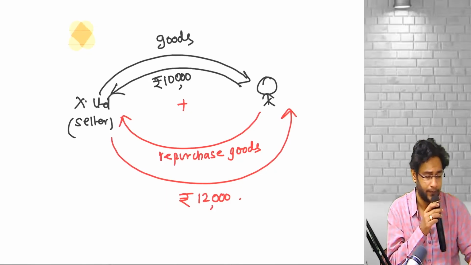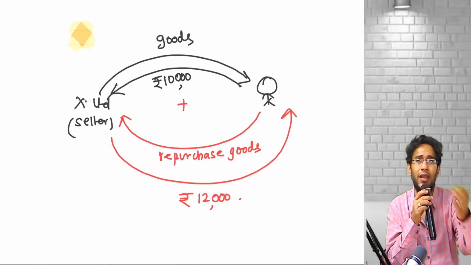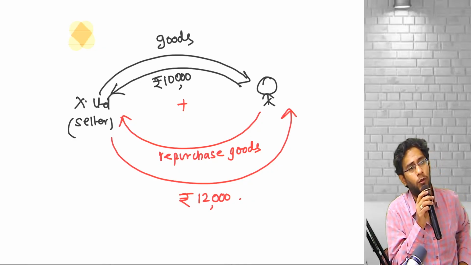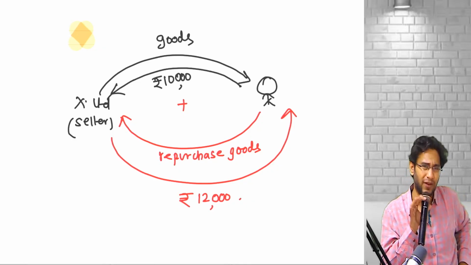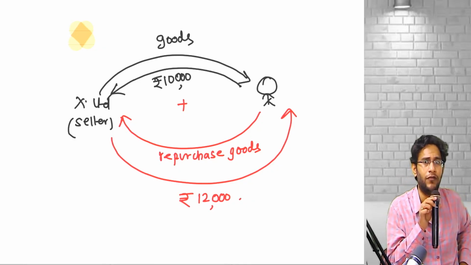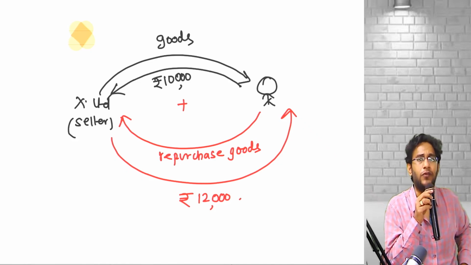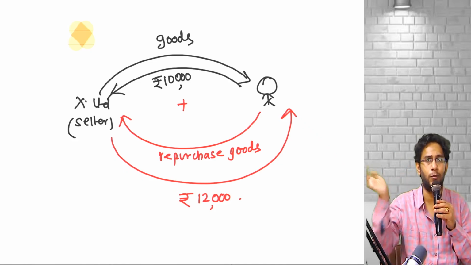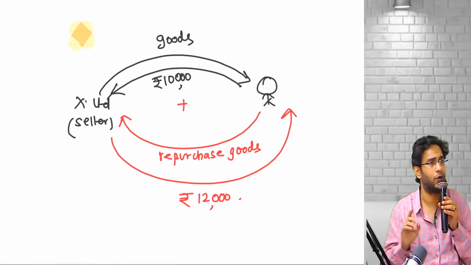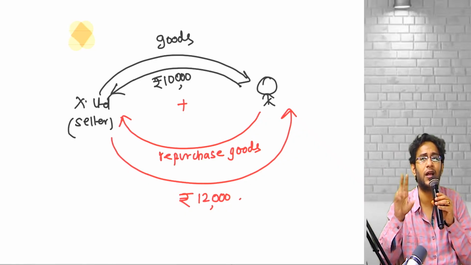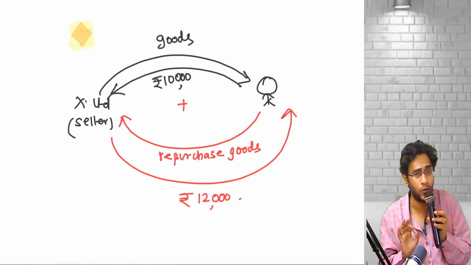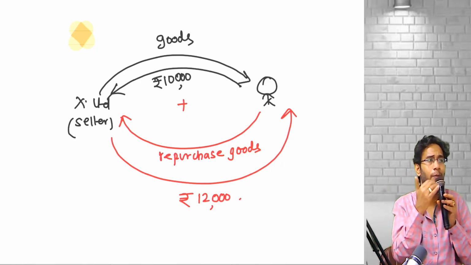Watch this correctly. I sold goods, but the goods are anyway going to come back, and I am going to pay how much? 12,000. If nothing is given, what will people do? First recognize one sale transaction. After 1 year, recognize a purchase transaction. Sale is in your P&L account, purchase is also in your P&L account. Effectively, you will book a net loss of 2,000 rupees. If no guidance is given to you, you will recognize the sale separately and the purchase separately.